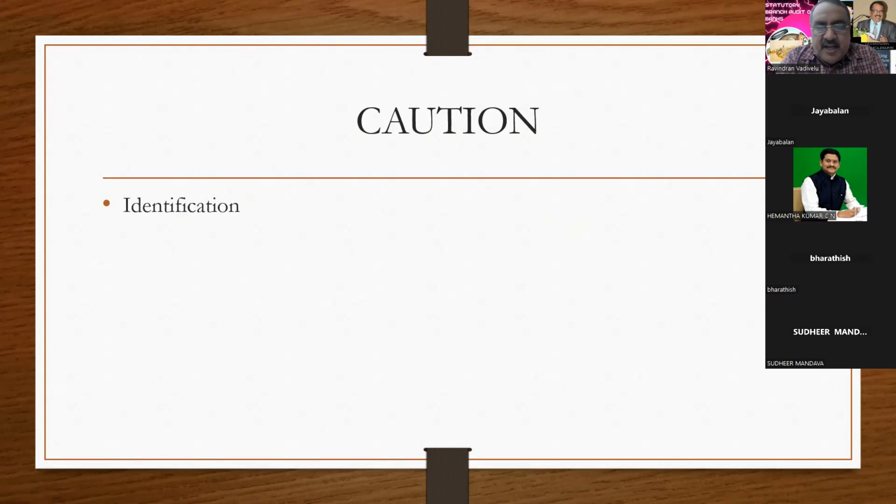So identification means you have to identify the NPA correctly. Otherwise, you'll definitely be getting notice from the Reserve Bank of India. I myself have received a notice from the Reserve Bank of India once. In one account, a SPOD, a savings account OD, the amount had not been paid for more than 90 days as on 31/3/20.